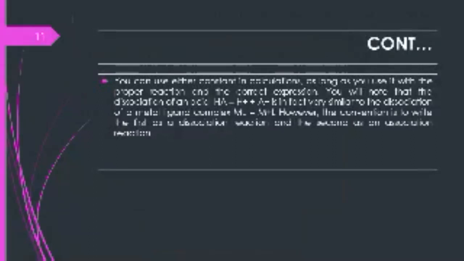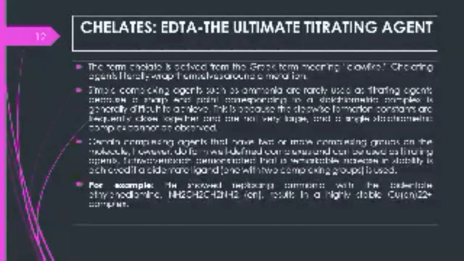You will note that the dissociation of an acid, HA equal to H+ plus A-, is in fact very similar to the dissociation of a metal ligand complex in which metal ligand is equal to metal plus ligand. However, the convention is to write the first as a dissociation reaction and the second as an association reaction. Here HA equal to H+ plus A- is the dissociation reaction, and the second, metal ligand equal to metal plus ligand, is the association reaction.